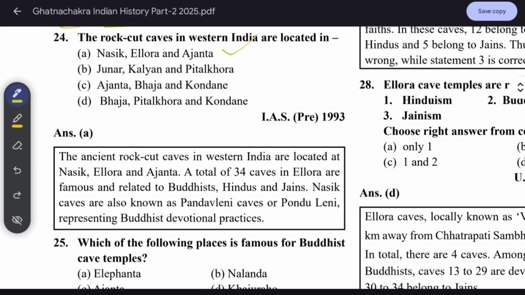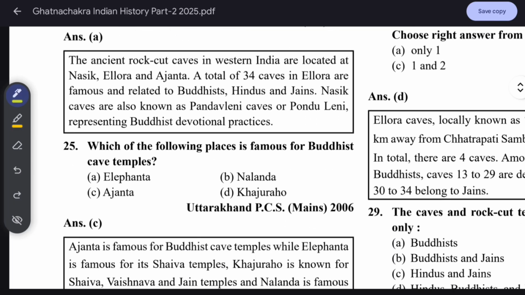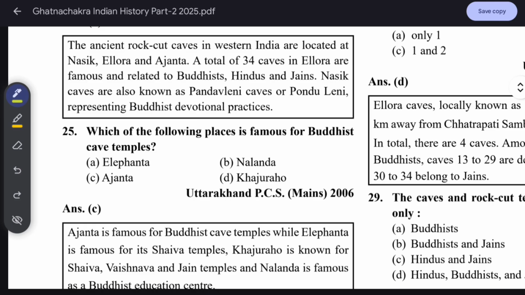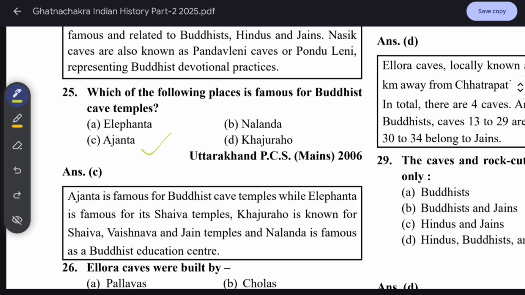Nasik caves are also known as Pandavleni caves or Pandu Leni, representing Buddhist devotional practices. Which of the following places is famous for Buddhist caves? It is Ajanta. Okay, 30 Buddhist caves. Ajanta is famous for Buddhist cave temples, while Elephanta is famous for just Shiva temples. Remember this: Elephanta is Shiva temple, Trimurti at Elephanta.